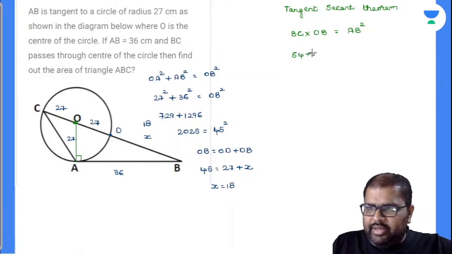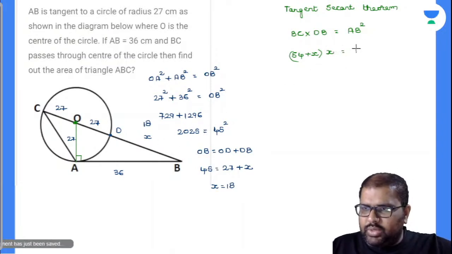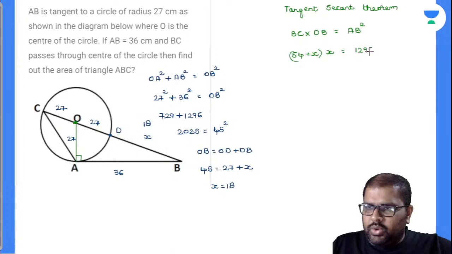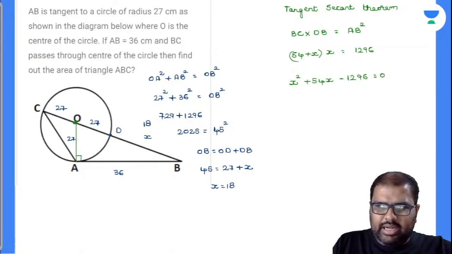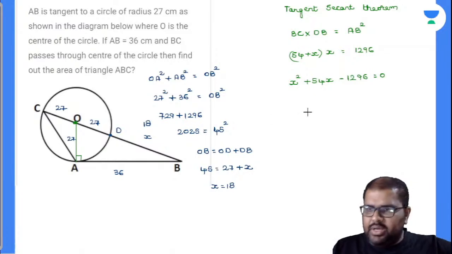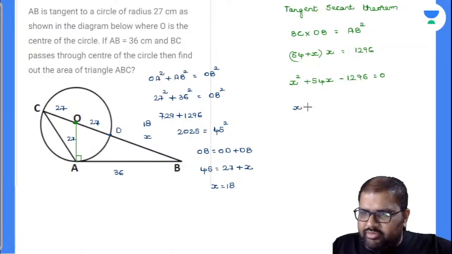Now your DB value is also x. AB is 36, whole square is 1296. We will be getting a quadratic equation there: x square plus 54x. Now see how much we are complicating things there. This is not a normal quadratic equation, a complex quadratic equation we cannot solve in a normal way. So I have to find out the roots, the positive roots.